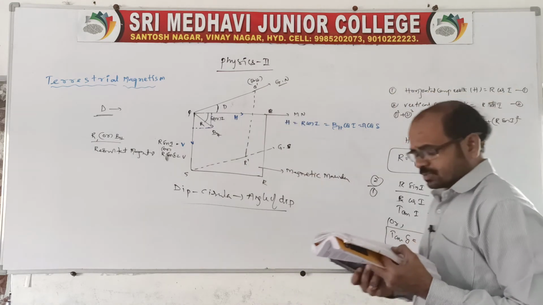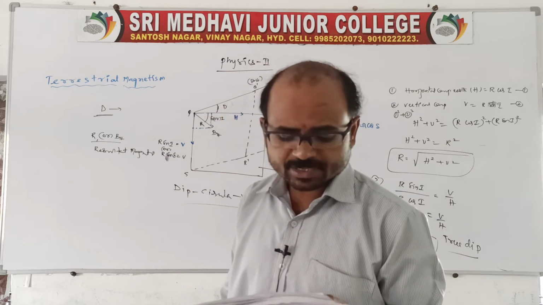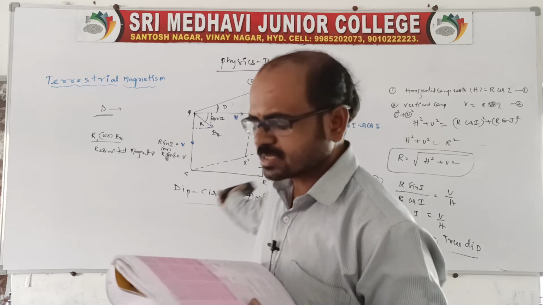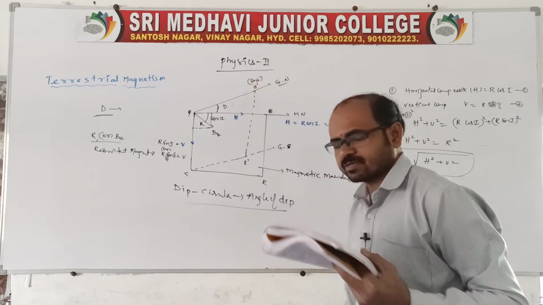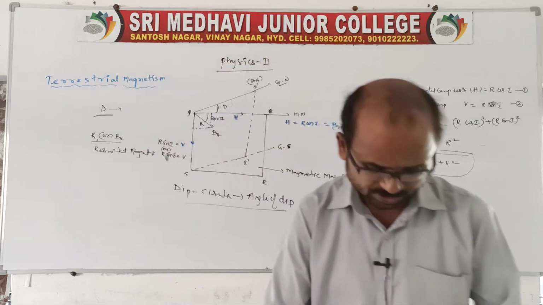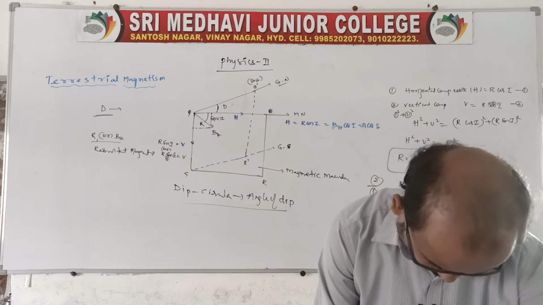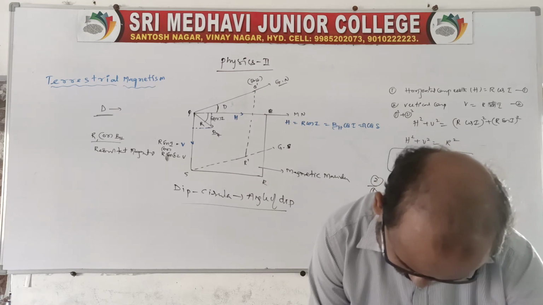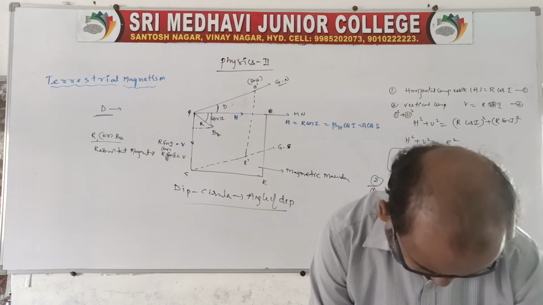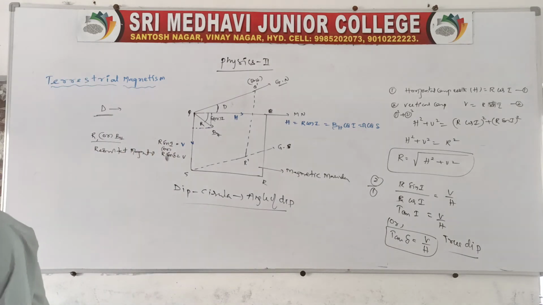Go through this question. Declination is given, angle of dip is given, horizontal component is given, vertical component is given. You draw this diagram, or else the diagram is given in our material. If you want to draw it, no problem, your wish. This is one question. Now we'll see other questions on this basis, because our chapter is almost finished. I am looking into the textbook; if any questions are there, I'll tell you.